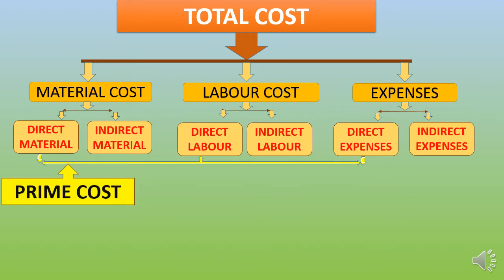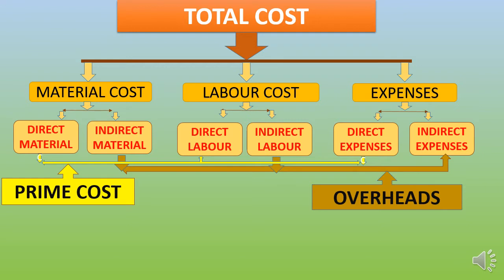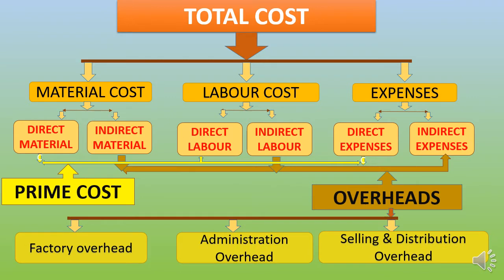And the aggregate of direct material cost, direct labor cost and direct expenses will be considered as prime cost, and the aggregate of indirect material cost, indirect labor and indirect expenses will be called as overheads. Again, overheads are classified into three categories, that is factory overhead, office and administration overhead, selling and distribution overhead.